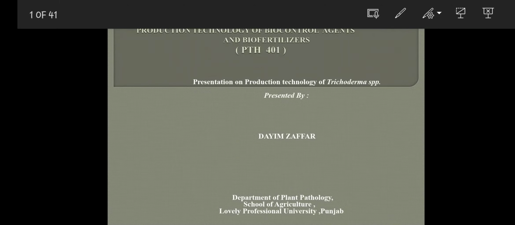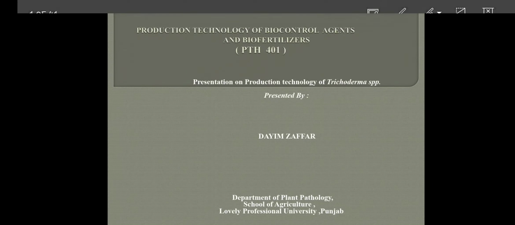So in this slide I will be discussing the production technology of particularly Trichoderma species. We'll be studying the nature and mode of action of Trichoderma species. Then we'll be studying the isolation from the field conditions and its multiplication and enumeration inside the laboratory conditions. And finally, we'll be studying its morphology and also the field application of this biocontrol agent. So, starting the topic.